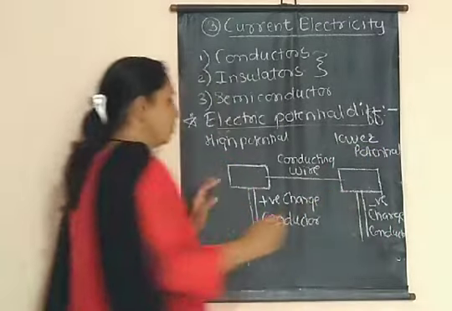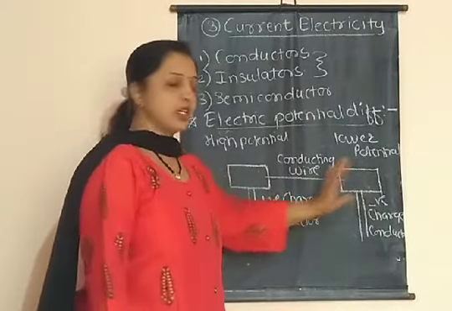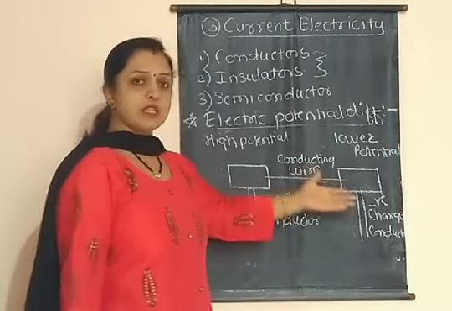And now when a conducting wire is connected between these two charge conductors, then what happened? Between these two charge conductors, potential difference will be created.